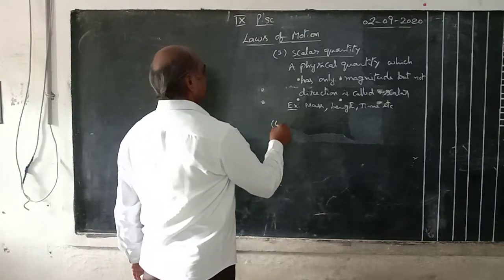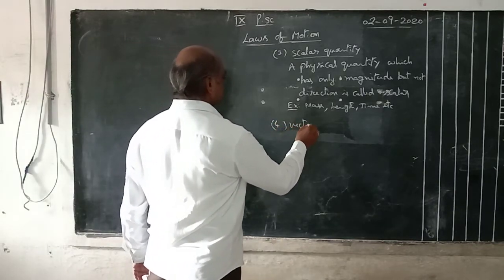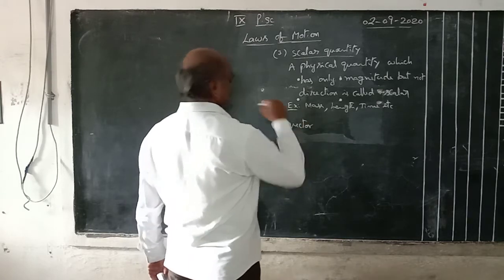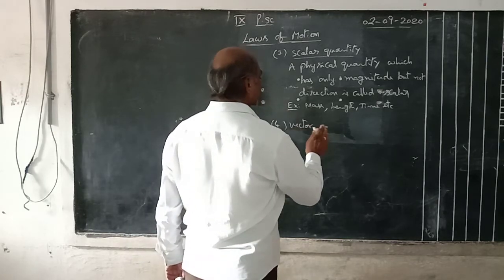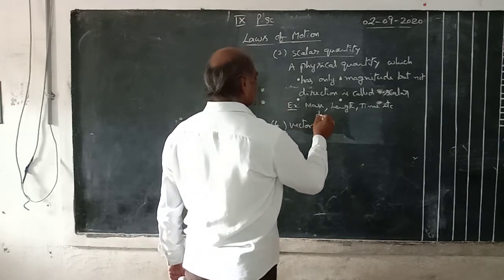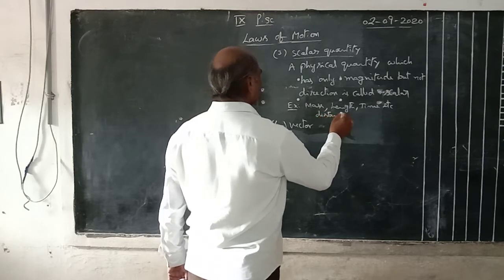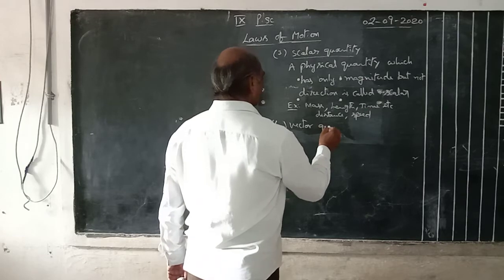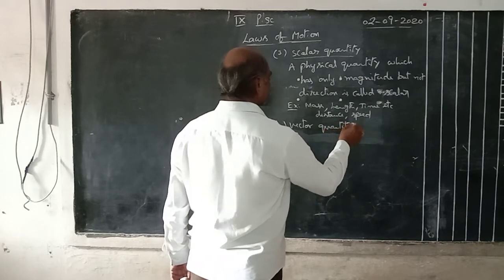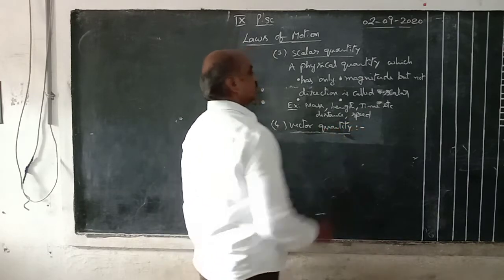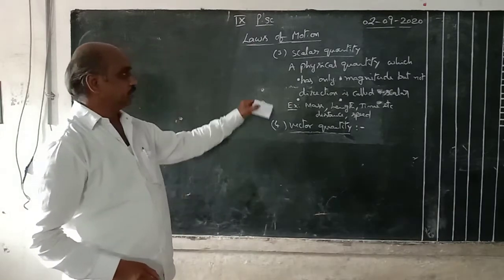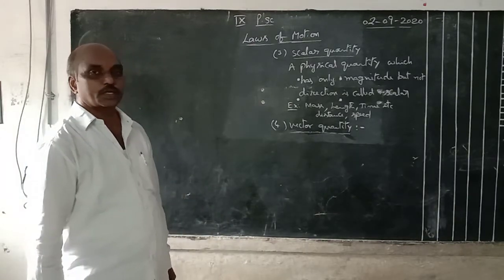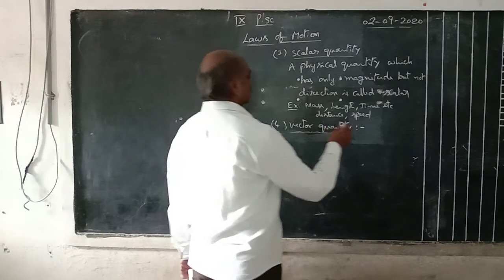Fourth one, vector quantity. See, distance and speed are also there. Vector quantity: in a scalar there is only magnitude but not direction, but in a vector there are both magnitude and direction.